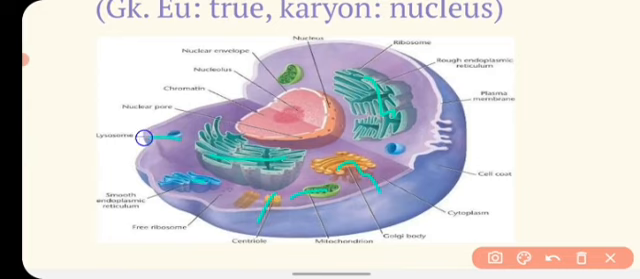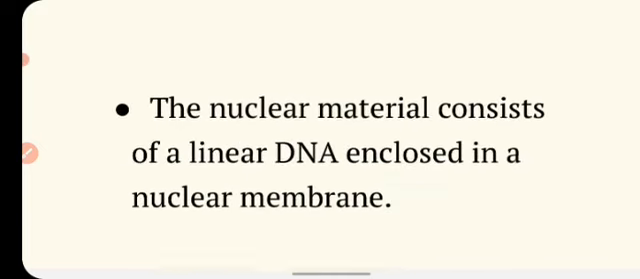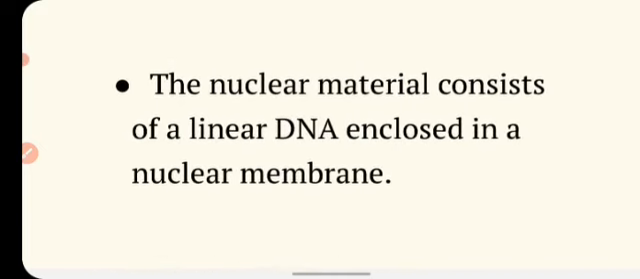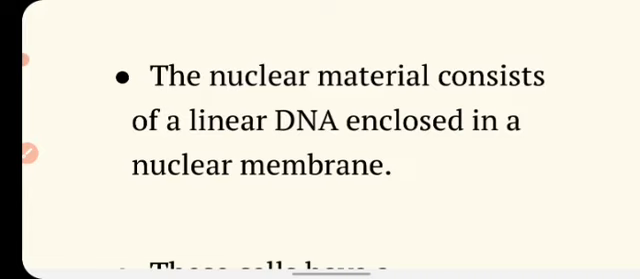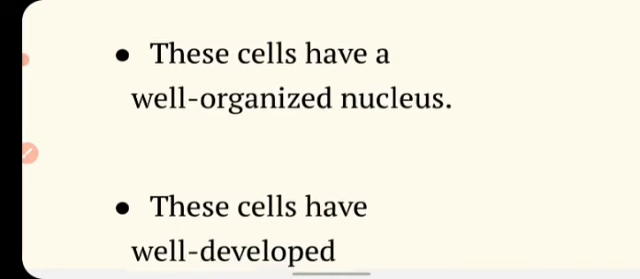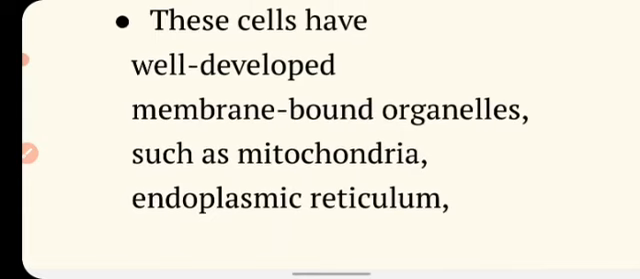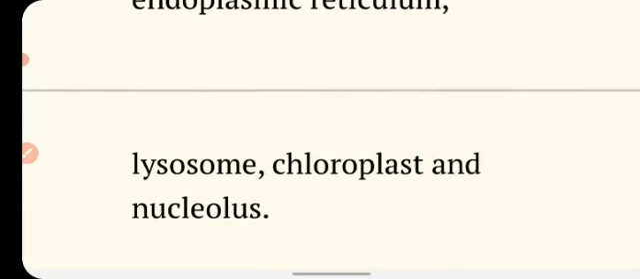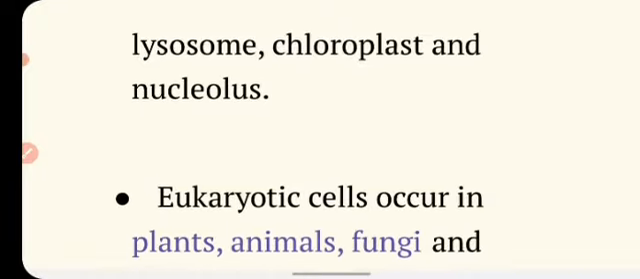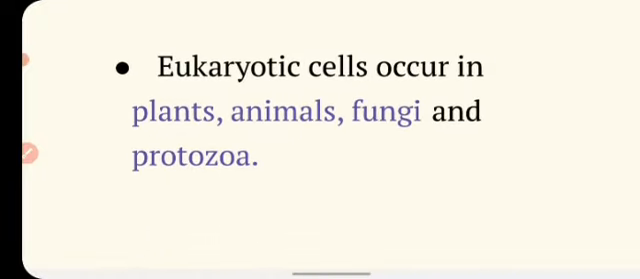Eukaryotic cells have a well-defined nuclear membrane, and in these cells the genetic material is made up of two or more DNA molecules. The nuclear material consists of linear DNA enclosed in a nuclear membrane. These cells have a well-organized true nucleus and well-developed membrane-bound organelles like mitochondria, endoplasmic reticulum, lysosome, chloroplast and nucleolus. Examples of eukaryotic cells are plants, animals, fungi and protozoa, as well as human beings.